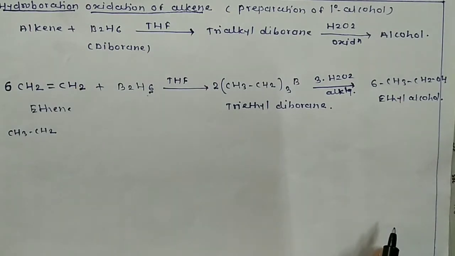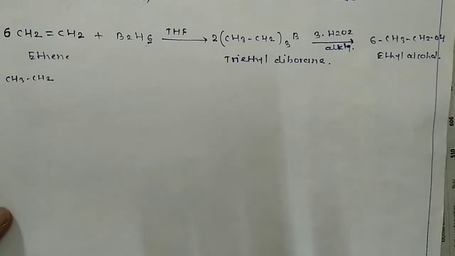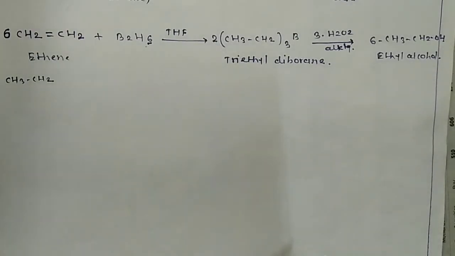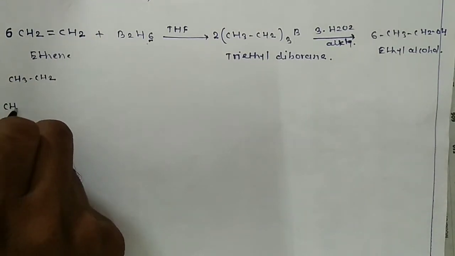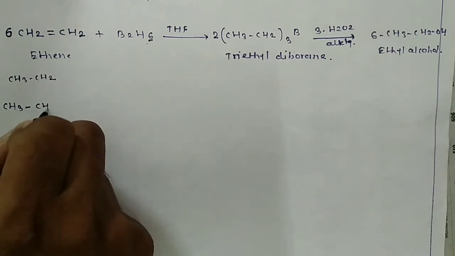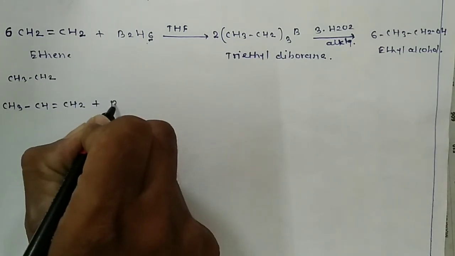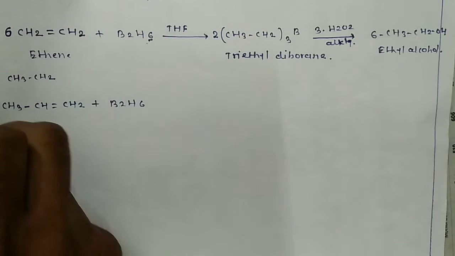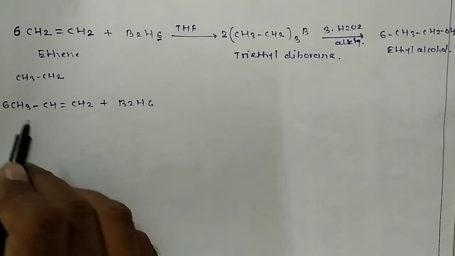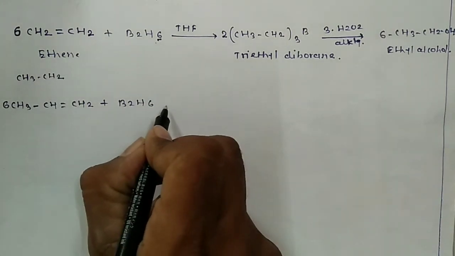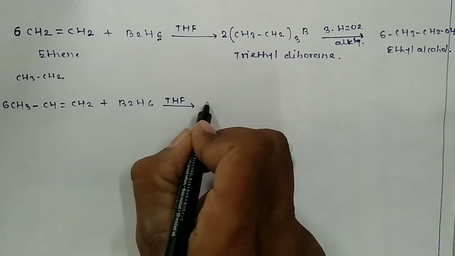So in this way we can convert ethene into the corresponding alcohol, that is ethyl alcohol. For your better understanding, we will take another example, that is propene, on reaction with B2H6. Here we require 6 molecules of propene. When 6 molecules of propene are reacted with diborane in presence of THF as solvent, then we get here